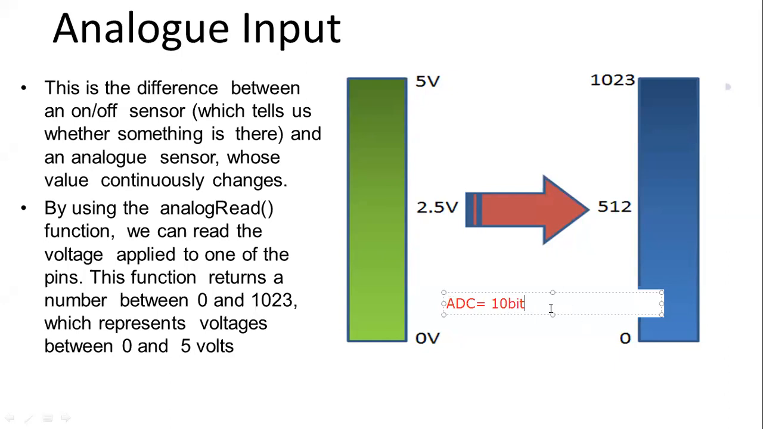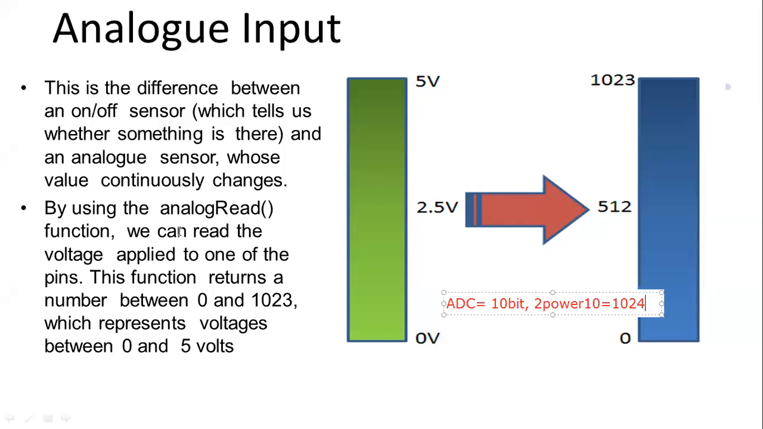10 bit means 2 raised to the power 10. So that is equal to 1024. So if we give 0 volt, Arduino will read 0, and when we give 5 volt, Arduino will read 1023. Why not 1024? Because 0 is also counted in binary. So 0 is also one value. So the total range is 0 to 1023, that is total 1024. Okay. So that's the meaning of it.